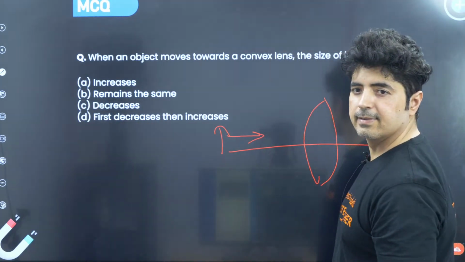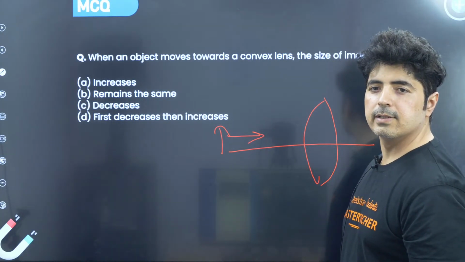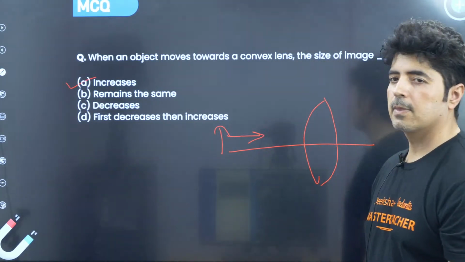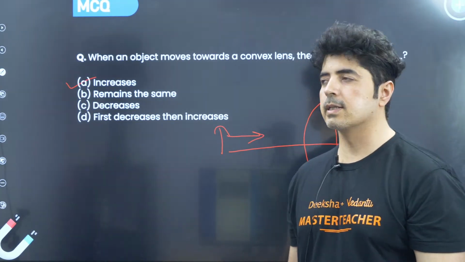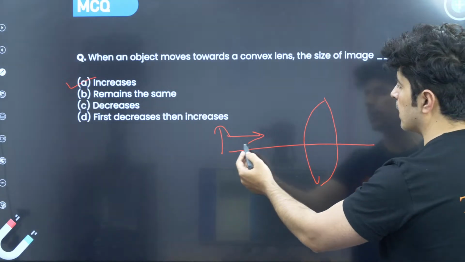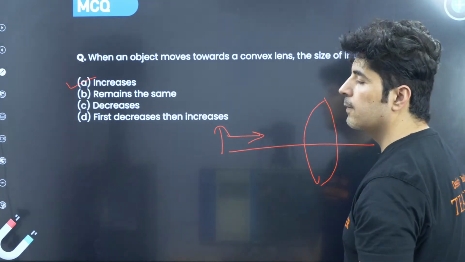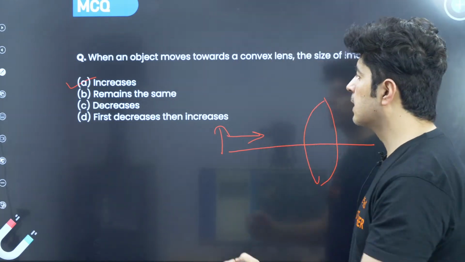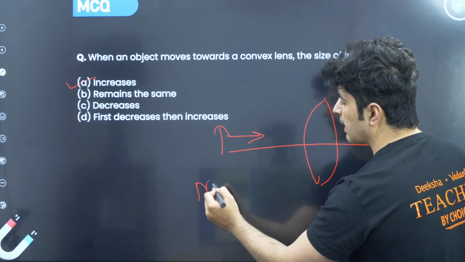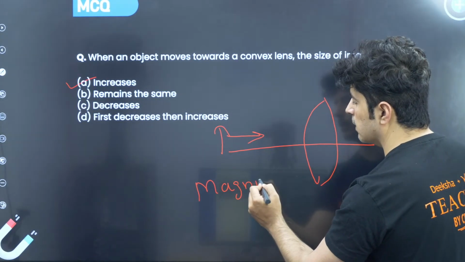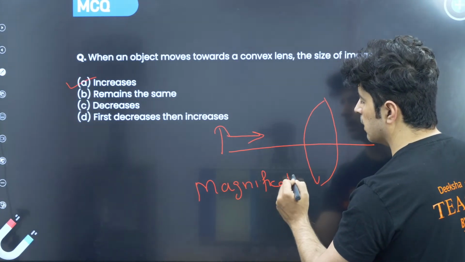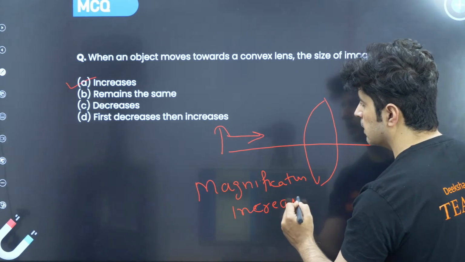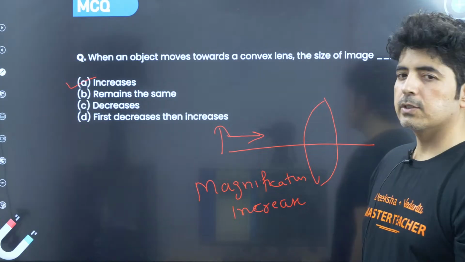Yes, absolutely correct. I can see a few of you are answering correctly. It increases. As the object moves towards the convex lens, the size of the image increases. This is the answer. Why? Because the magnification increases, and because of this, the size of the image increases.